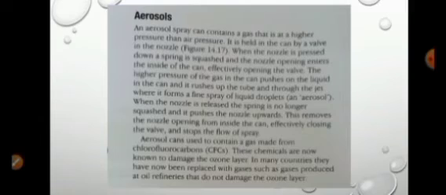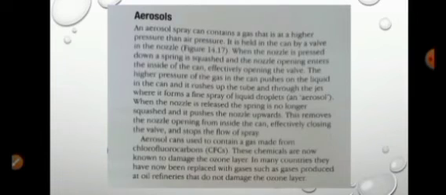When the nozzle is released, the spring is no longer squished and it pushes the nozzle upwards. This removes the nozzle opening from inside the can, effectively closing the valve and stopping the flow of spray.